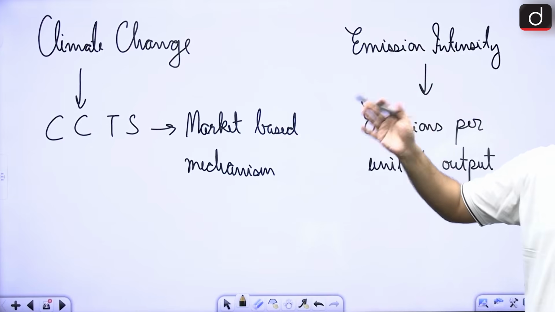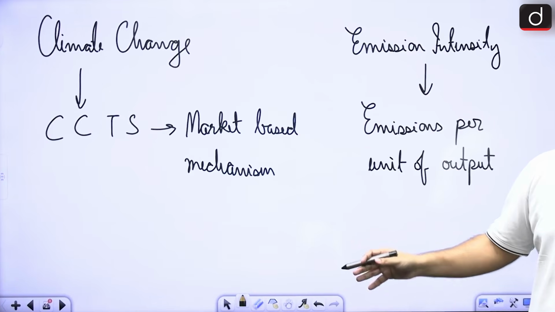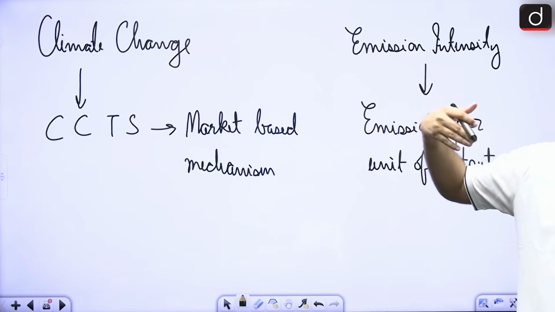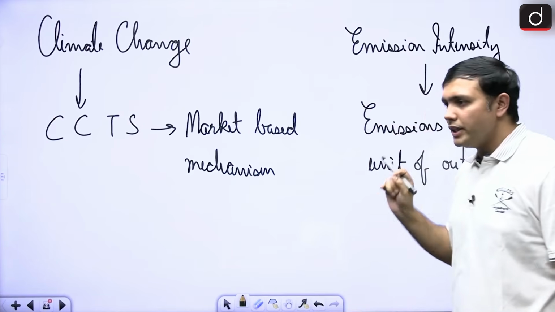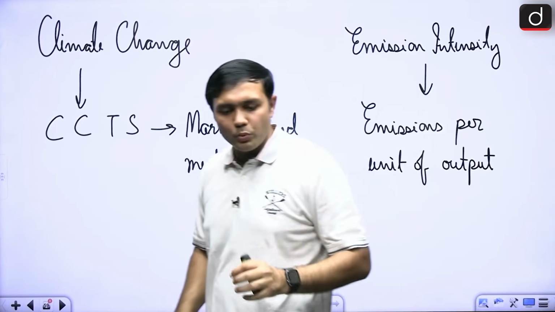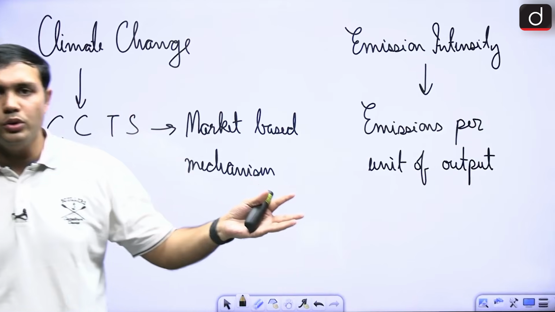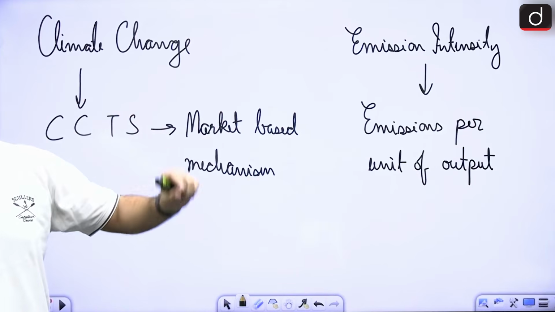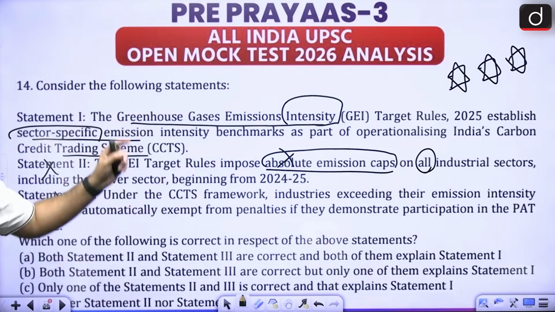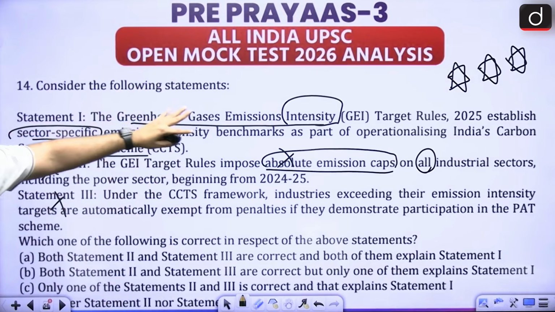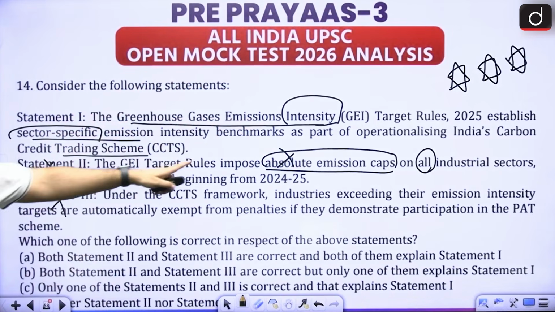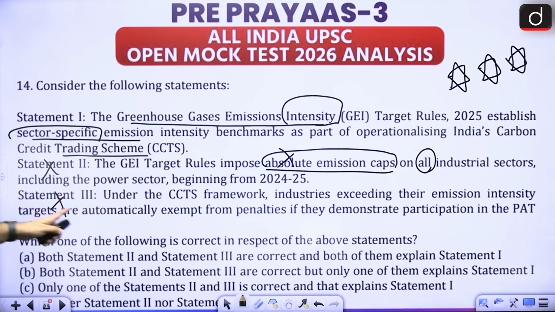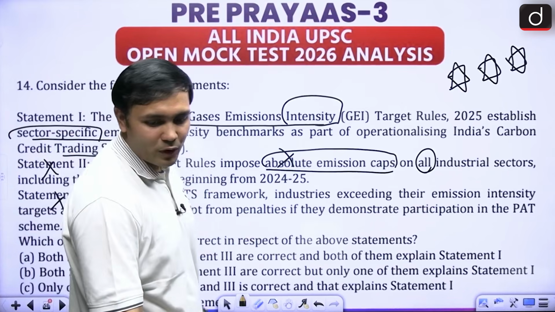Absolute is direct figures, right? There you don't have to look at any of these things. So in absolute emissions you directly look at the total emissions. Emission intensity is per unit of economic output. How much emissions are you creating? In that regard, the first statement is absolutely correct, that it is part of the CCTS and we are looking at intensity. In the second statement, we are not looking at absolutes, and in the third, you are not going to get any kind of exemption if you are involved in PAT scheme.